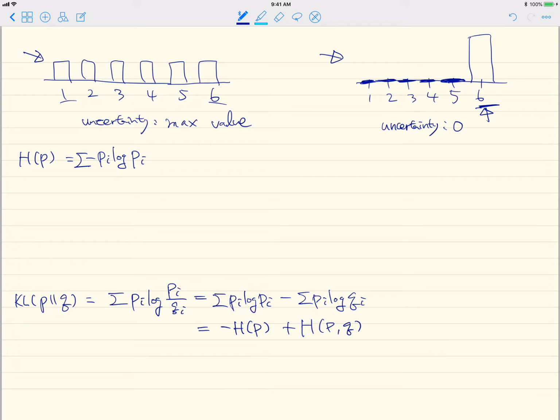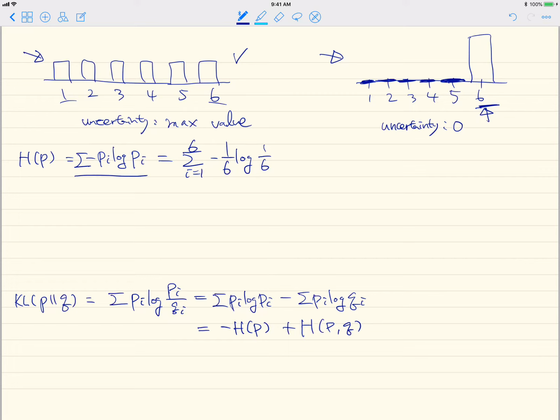That quantitative definition of this uncertainty is called the entropy, and the entropy is defined as follows. Okay, so in this case, I will be summing from 1 through 6, and let's consider this case first. It will be defined like this.